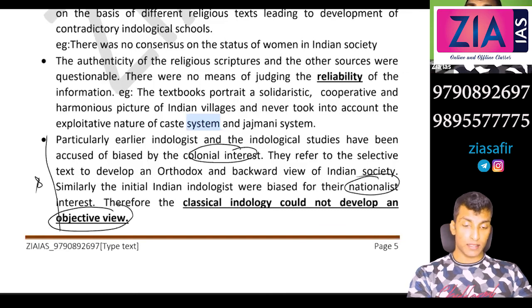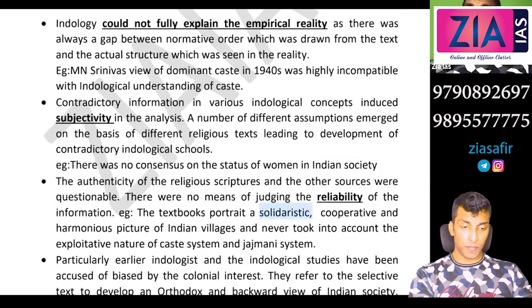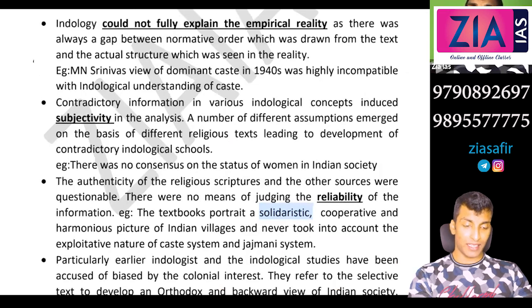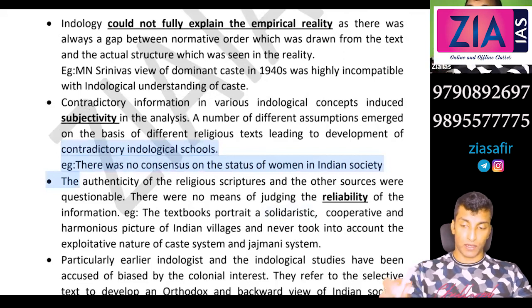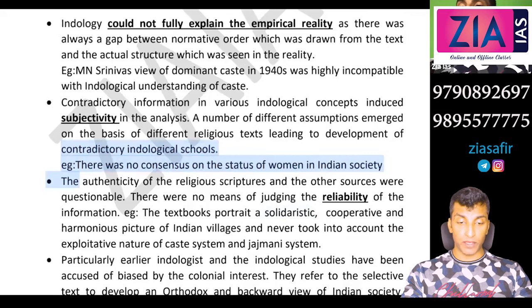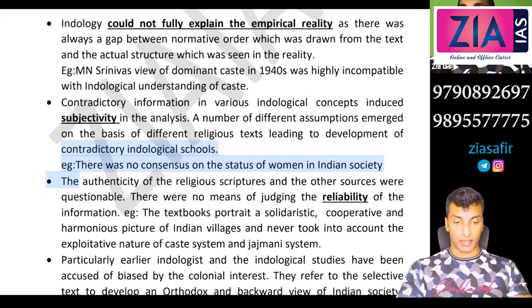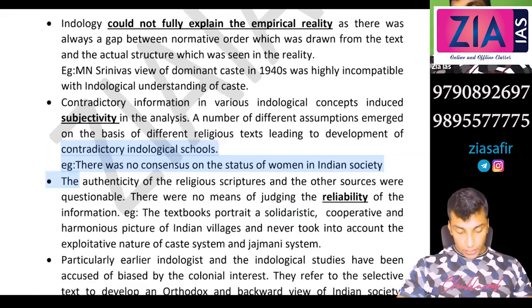So these are the main criticisms. What you can mainly write is, this is the most important criticism. Okay, if it is a 10 marker, you have to incorporate only this. The other things, subjectivity, reliability, these are supplementary. But if the question is a 10 marker, you have to go with the first one. It is totally different from the actual reality or the structural reality. Okay, that's about Indology. Any doubts?